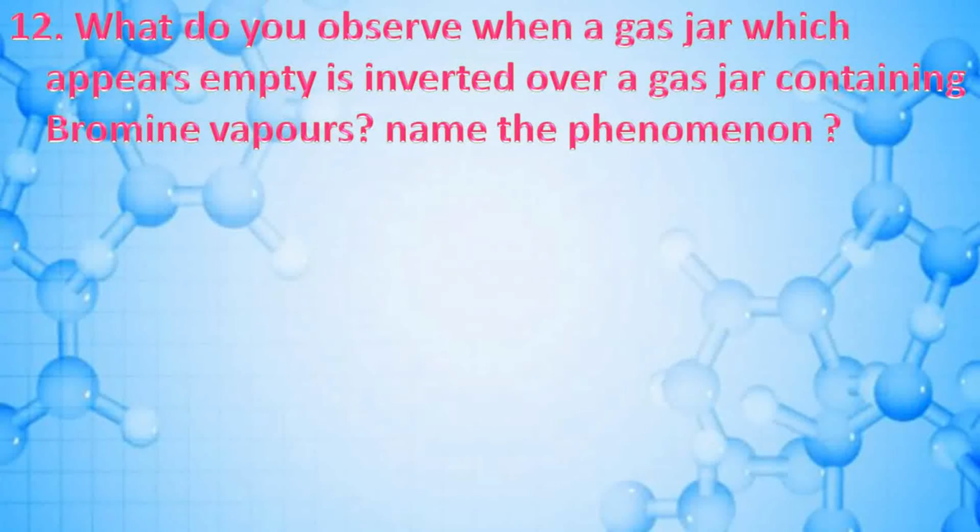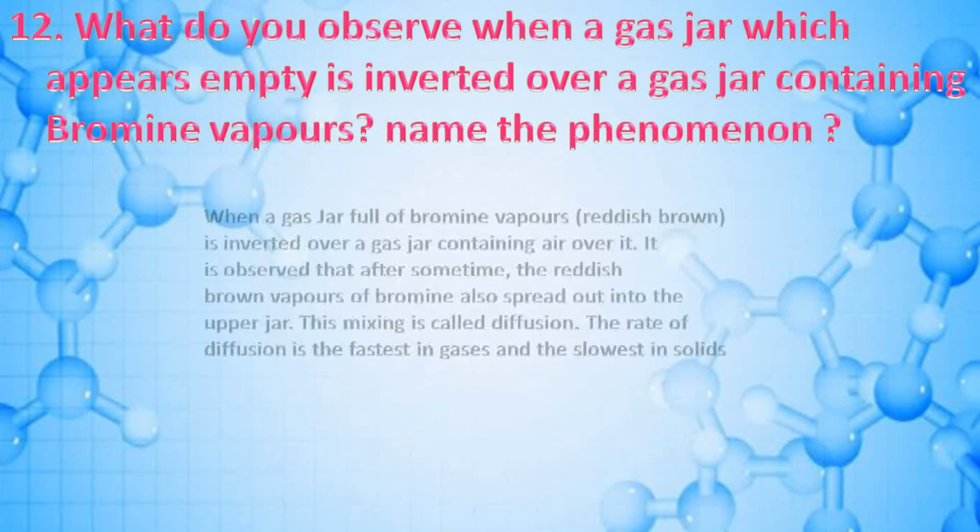What do you observe when a gas jar, which appears empty, is inverted over a gas jar containing bromine vapors? Name the phenomenon.